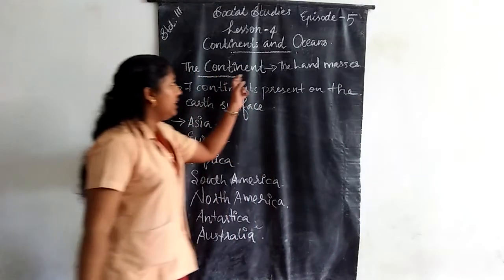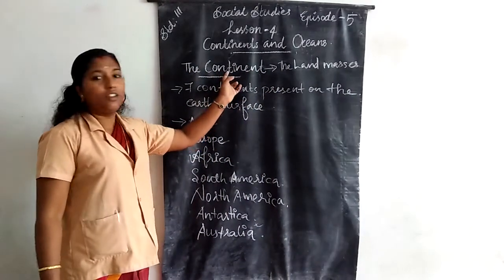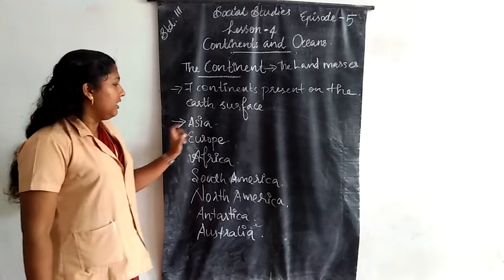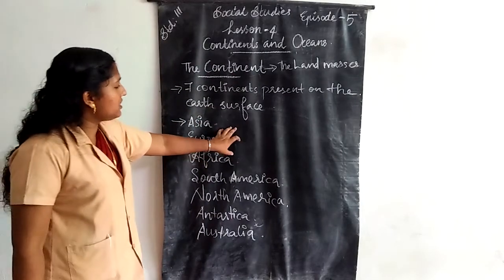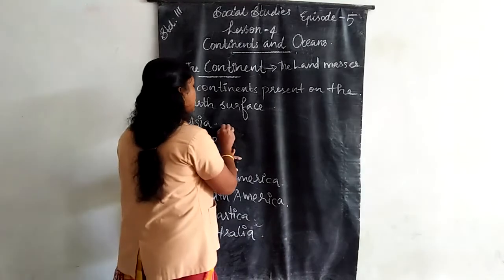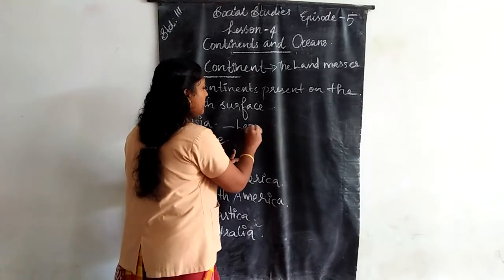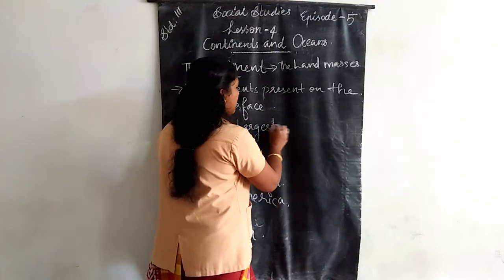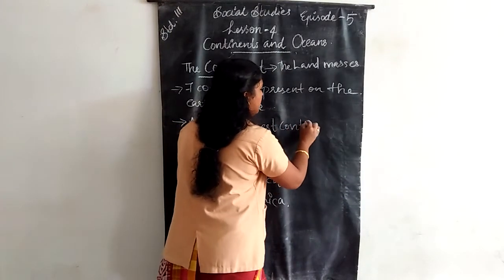The land masses are called continents. Which is the largest continent on the Earth? Asia.